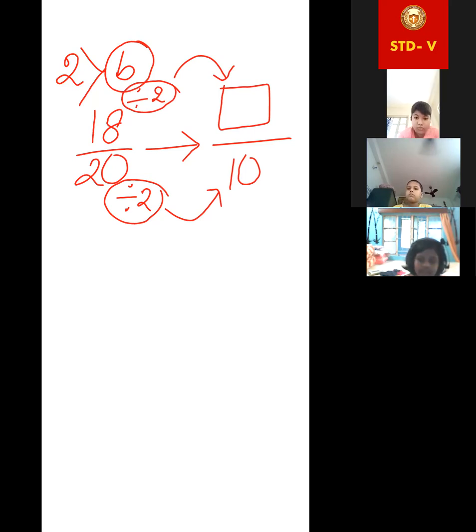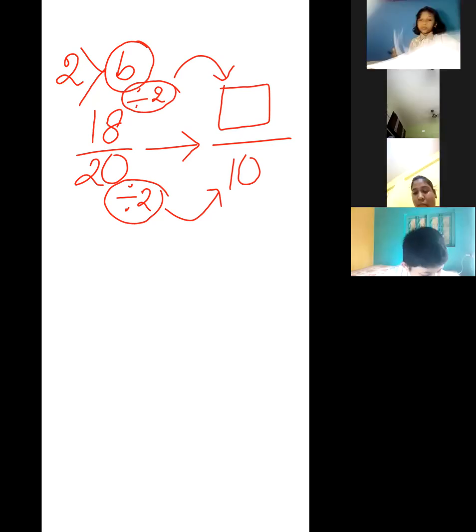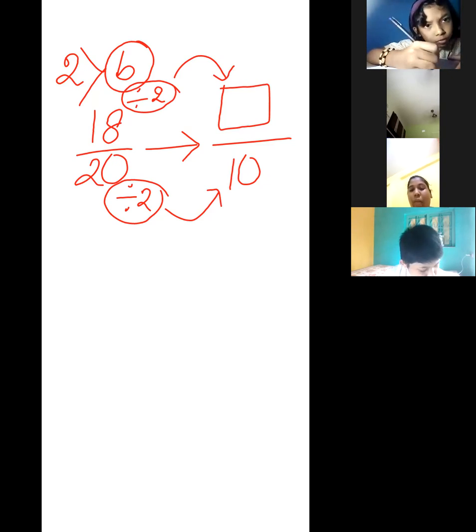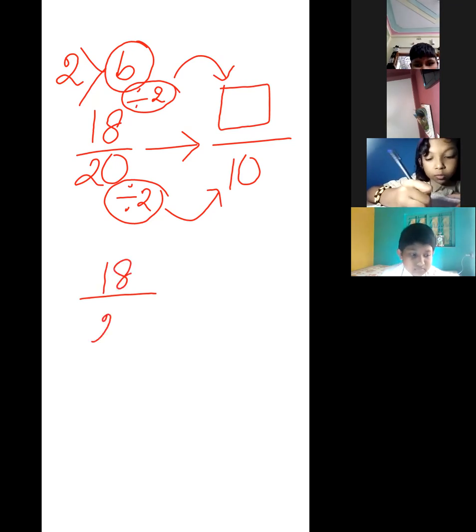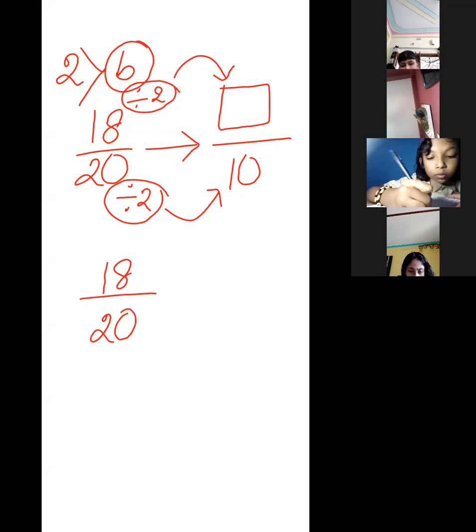Ma'am. No. No, I think, Sneha? Sneha will take. No. Sneha? Now Sneha is not going to talk. Acha, Shinjini, can you answer it? No, why no? You have not understood the procedure. Look, it was given 18 by 20. Shidatri, you will say the answer. Just wait for a minute.